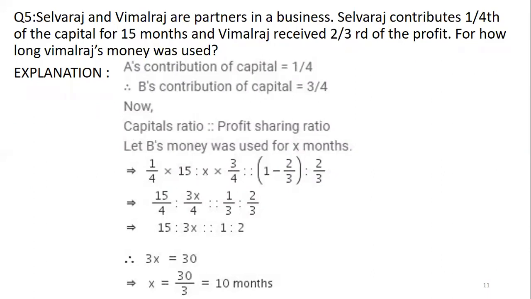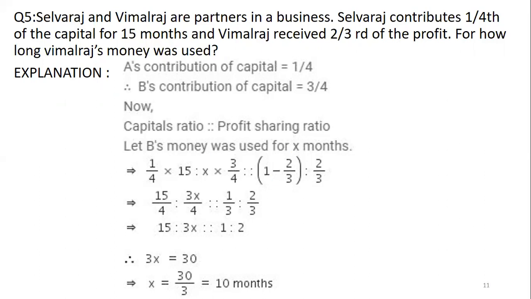Now question number 5. Selvaraj and Vimalraj are partners in a business. Selvaraj contributes 1/4 of the capital for 15 months and Vimalraj received 2/3 of the profit. For how long was Vimalraj's money used? So usually it will be for 1 year, 12 months, but here it is for 15 months. Selvaraj has invested 1/4 of the capital, which means automatically the remaining 3/4 of the capital should have been invested by Mr. Vimalraj. That we have to understand and write.